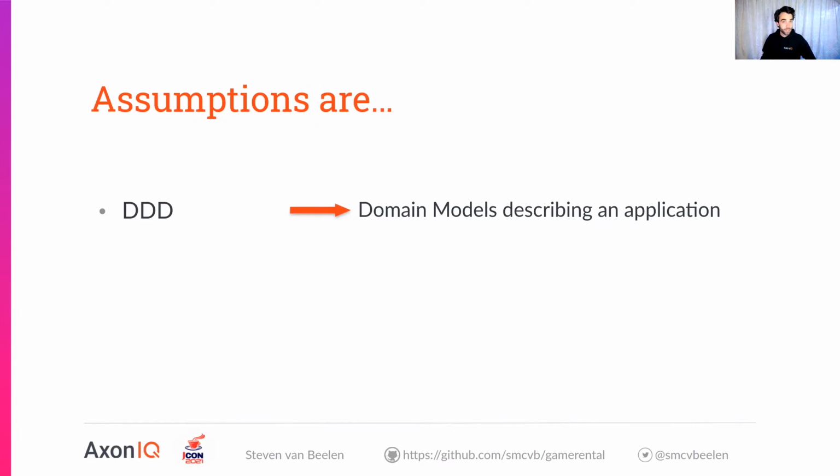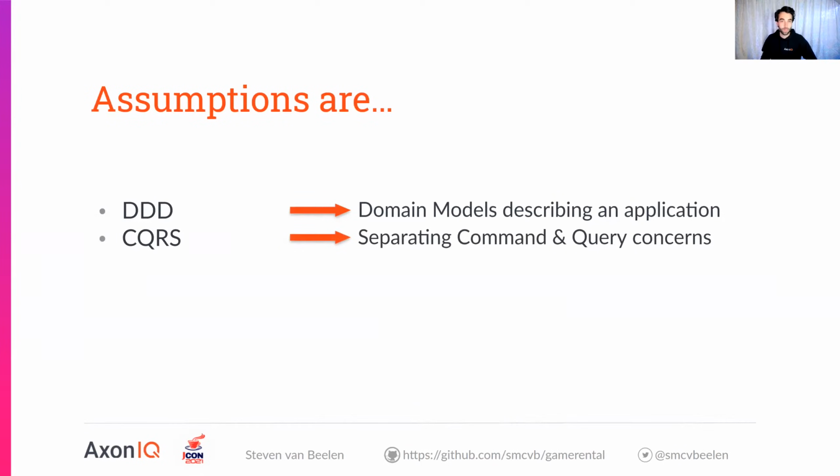We'll pair this up with CQRS, obviously, because CQRS is part of the title. So what this means is I'm doing command query responsibility separation. So in essence, separating concerns of doing commands and queries. So commands, the expression of intent to perform an action, and a query, the request for information or state. At the basis, this means two APIs, but I'm going to pair it up with DDD. So I'm going to do two types of models, a command model and a query model, which we'll see in a couple of minutes as well.